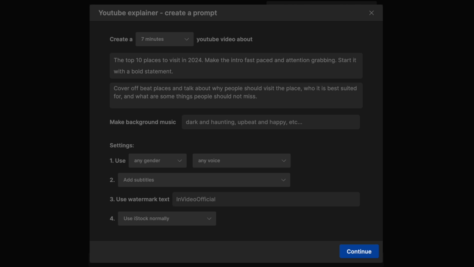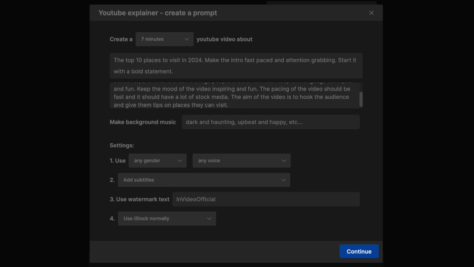Next, we want to give it inputs on language and structure. Keep the language colloquial and fun. The overall mood for the video should be inspiring and fun. The pacing of the video needs to be fast and it needs to have a lot of stock media. The aim of the video is to hook the audience and give them tips on places they can visit.